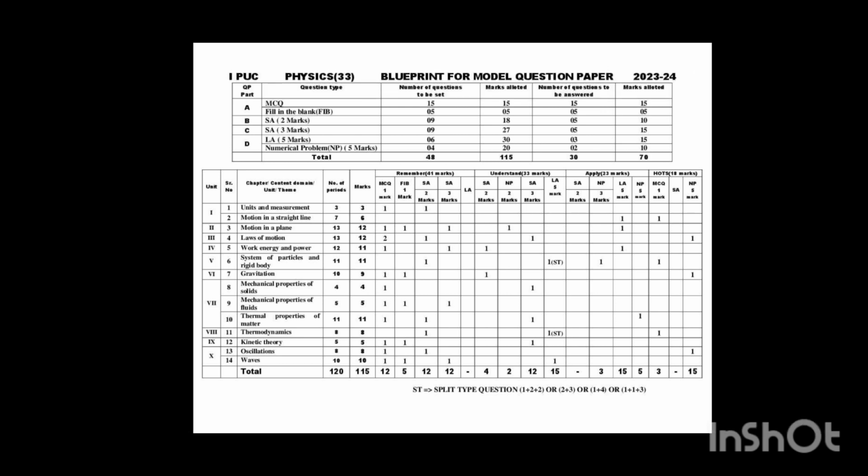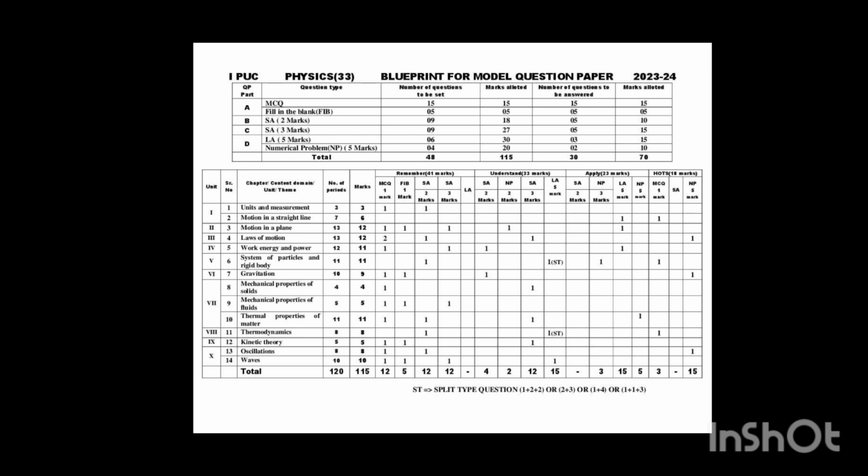And the next section, part D. Here we get 5 mark questions. The 5 mark type is split into 2 parts. First is LA. LA means long answers, meaning derivation type questions. Each question carries 5 marks.